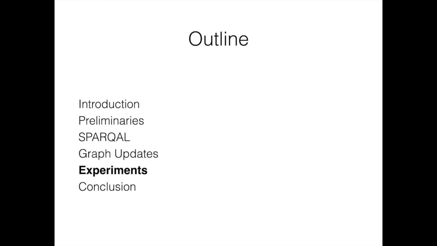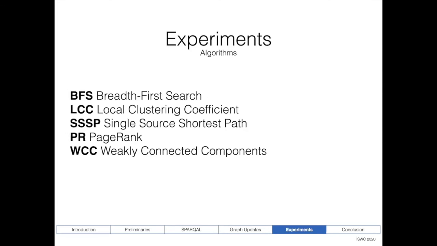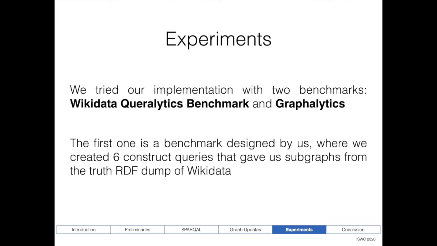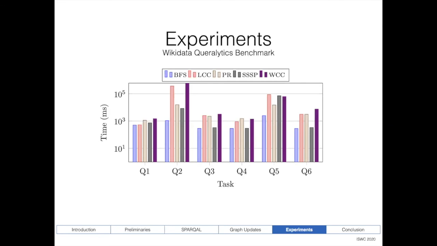Now in the experimental section, we are going to show that our approach is feasible in practice, and also how this graph updates approach helps to improve the performance of our procedures dramatically. So we implemented both approaches, the VALUES and the graph updates, and we tried with 5 graph analytics procedures. The algorithms that we tried are BFS, local clustering coefficient, shortest path, PageRank, and weakly connected components. And then the first benchmark that we tried is a benchmark designed by us, where we created 6 CONSTRUCT queries that gave us subgraphs from the truthy RDF dump of Wikidata. These are the subgraphs that we tried. And as we see, each one of our algorithms was computed in a reasonable amount of time.